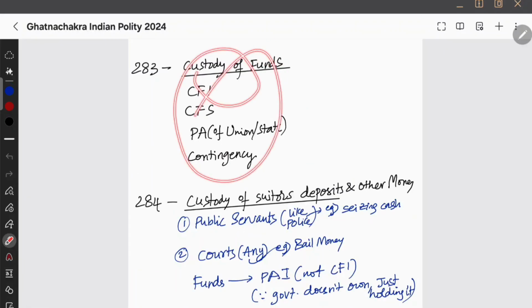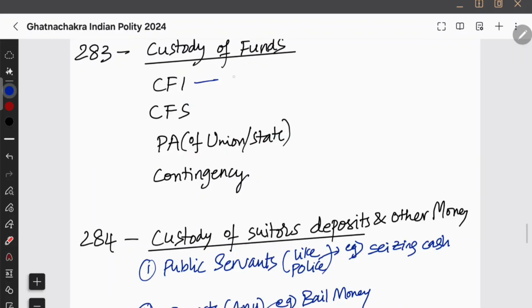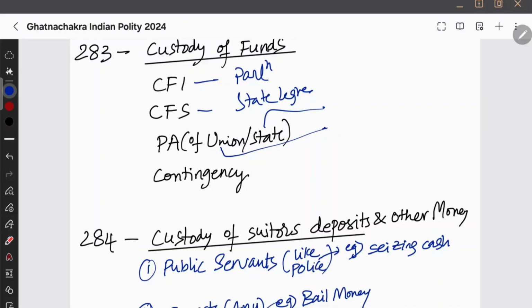So custody of funds: who has custody of the CFI, CFS, public account of Union or state, contingency fund? If it is the Consolidated Fund of India, of course, Parliament is the custodian for regulation and maintenance. And if it is the Consolidated Fund of the state, then the state legislature will be the custodian. Okay. And if it is a public account of the Union or state, then who is the custodian? Again, if it is the public account of the Union, it will be Parliament, and if it is the public account of the state, the custodian will be the state legislature.